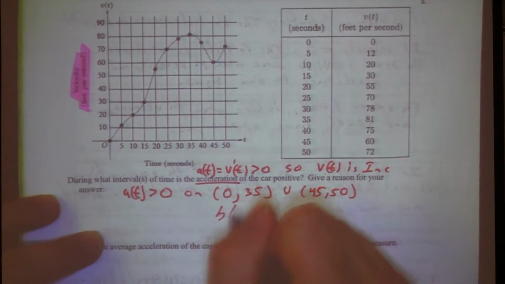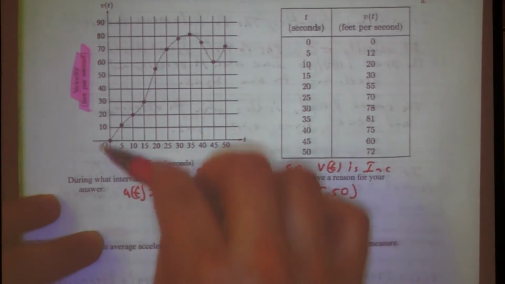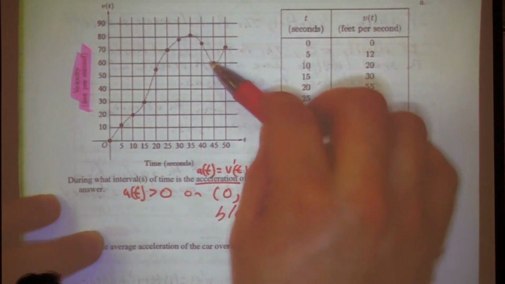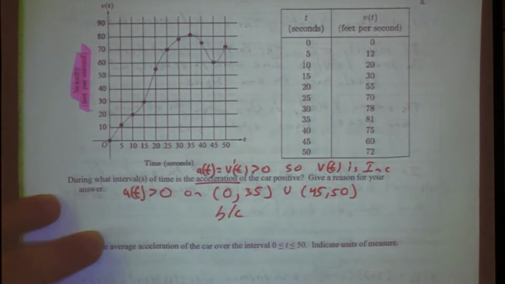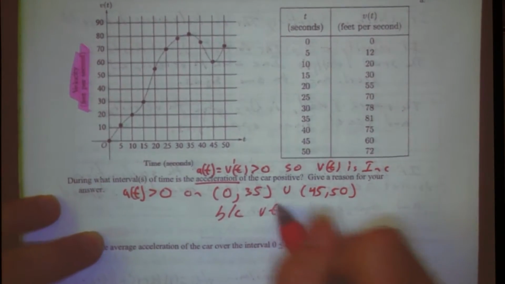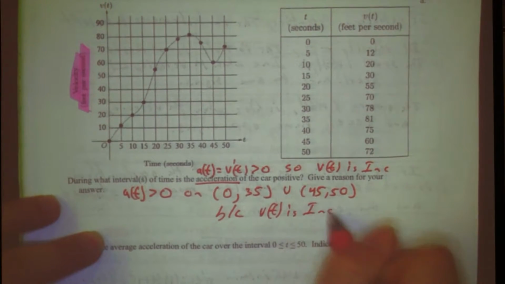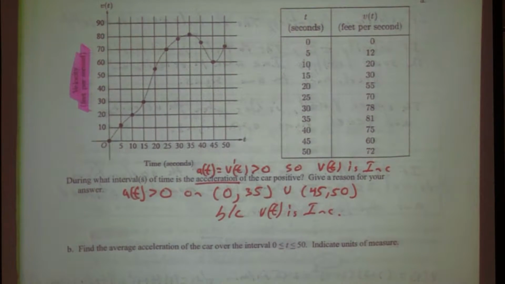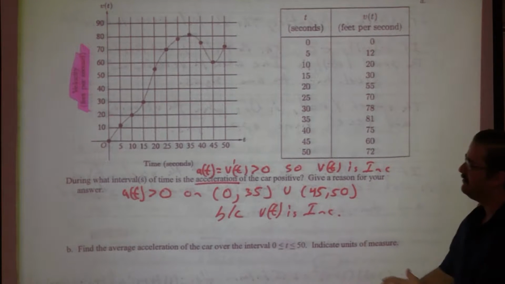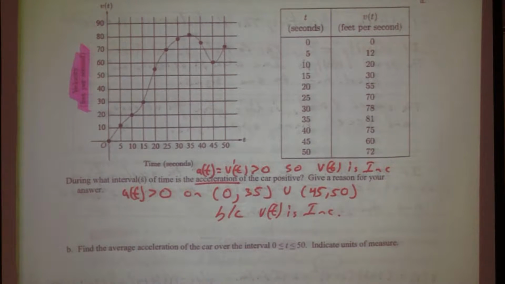Because? So from here all the way to there, in union with from there to there? Because v of t is increasing. Super easy? Right. Find the average acceleration of the car over the interval 0 to 50, indicate your units of